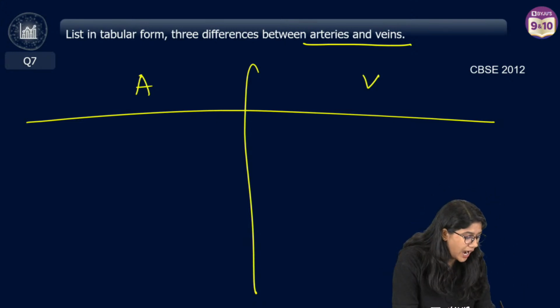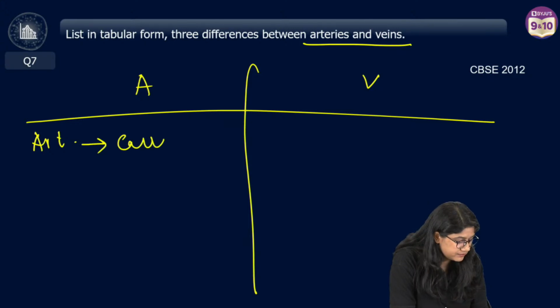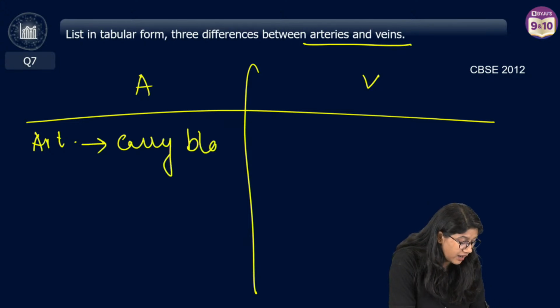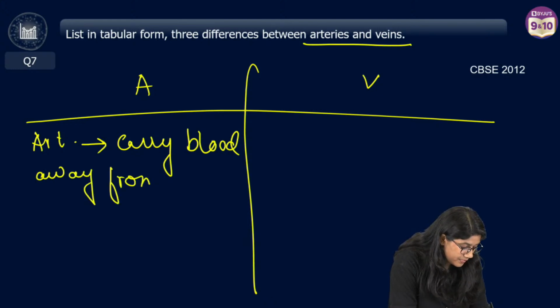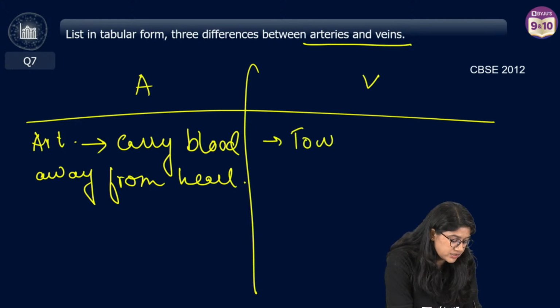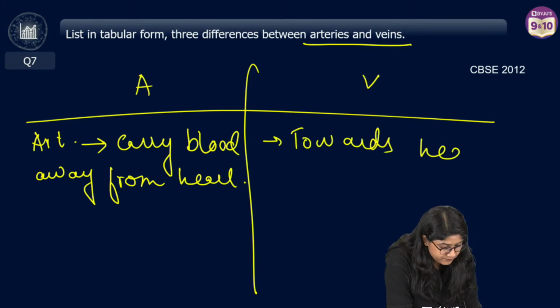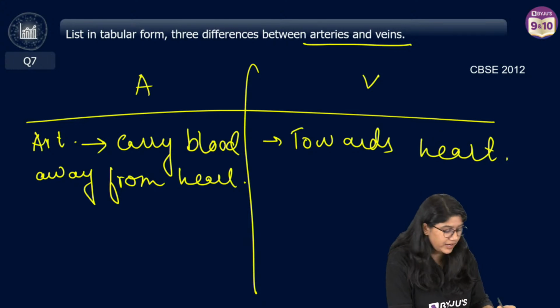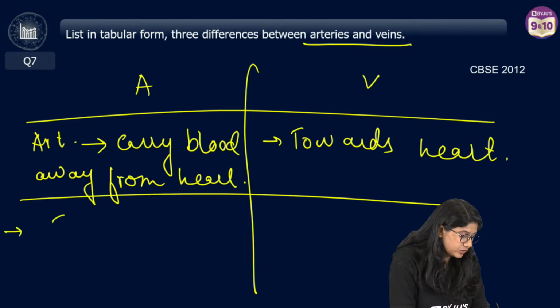Very good. Arteries carry blood away from heart, right? And veins carry blood towards heart. If you want to write this, you can write this. Okay? Then, thick wall.